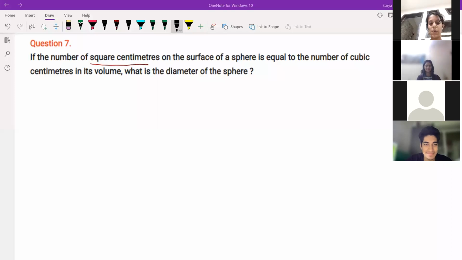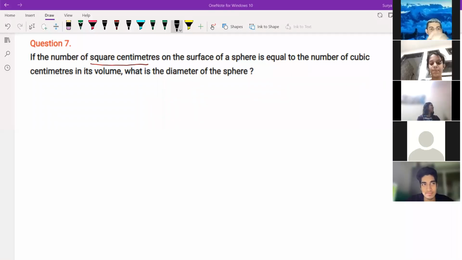The number of square centimeters on the surface of a sphere is equal to the number of cubic centimeters in volume. It means that your surface area is equal to volume. They are saying, right, Samarth? Yes, sir. If square centimeters are talked about, it means the curved surface area, CSA, or TSA, same anything. Surface area only, put TSA, whatever it is, equal to volume. Then what is the diameter of the sphere?